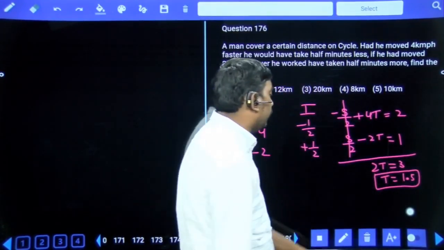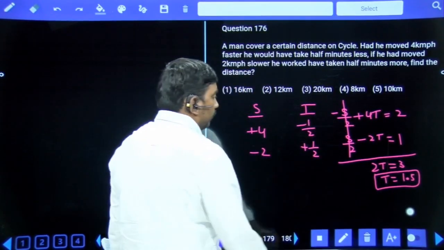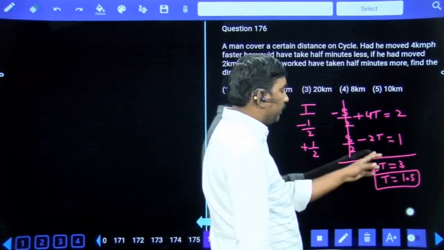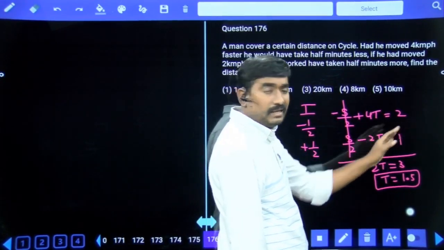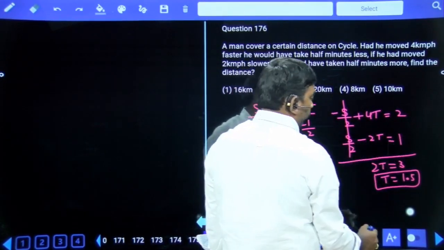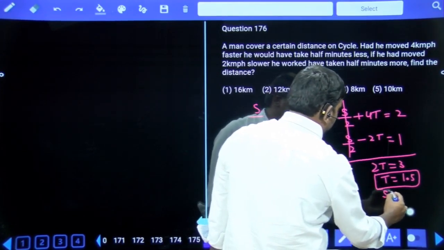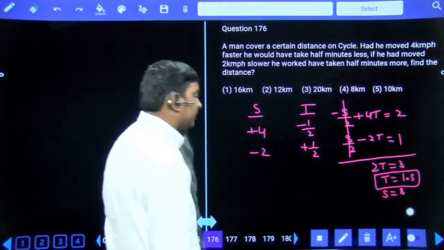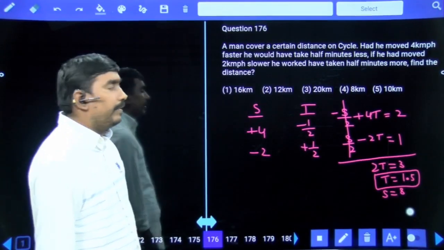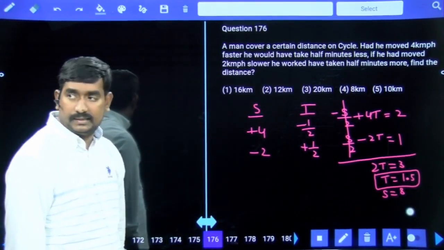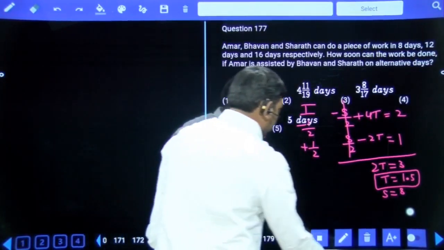Just substitute the t value of 1.5 there. So minus 2 into 1.5 means minus 3. Move into right side plus 3. S by 2 is equal to 4. Then s is equal to 8. Distance means speed into time. 8 into 1.5. 12 kilometers is your answer.